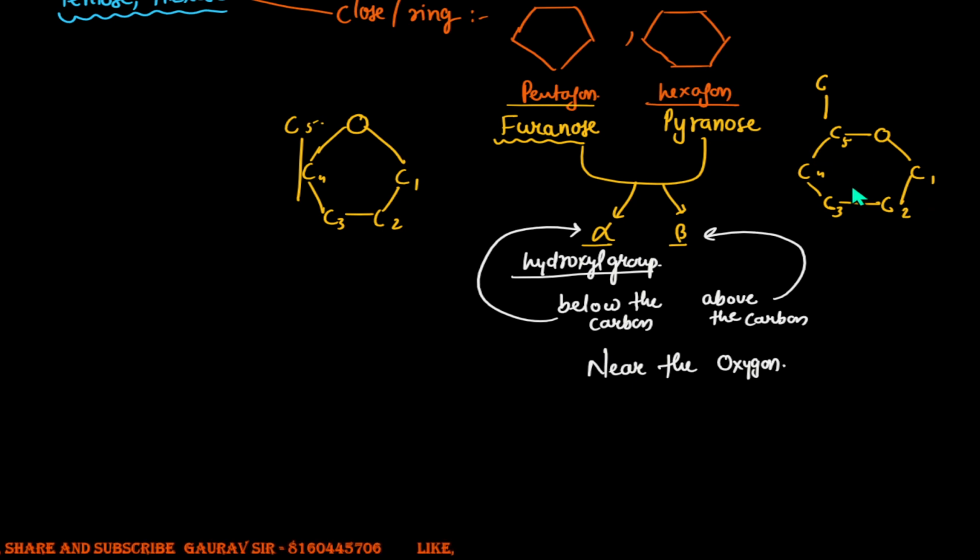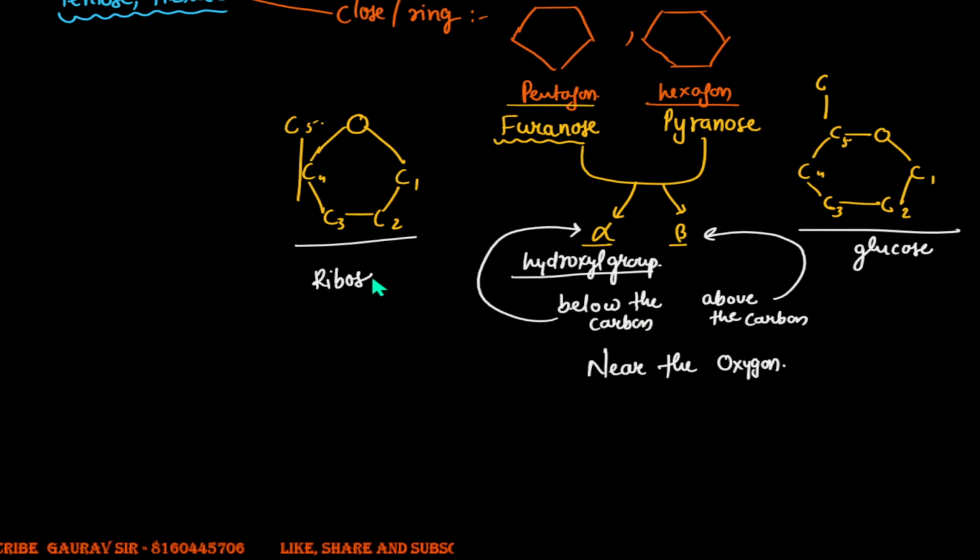Even in the pyranose ring, this is your alpha ring form of the pyranose. It's actually glucose. This is the structure of glucose, and this here is your ribose sugar. Here is H, that's OH, then H, that's OH, then OH, H, H, OH, and this goes as CH2OH.